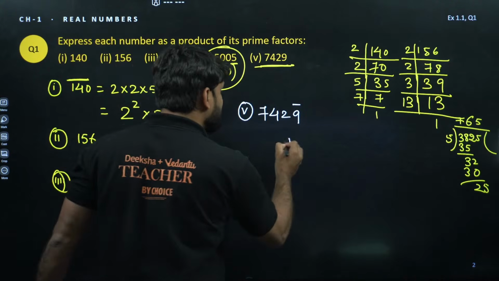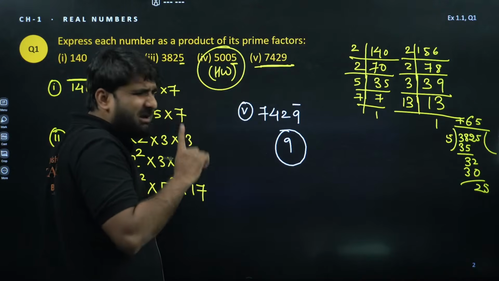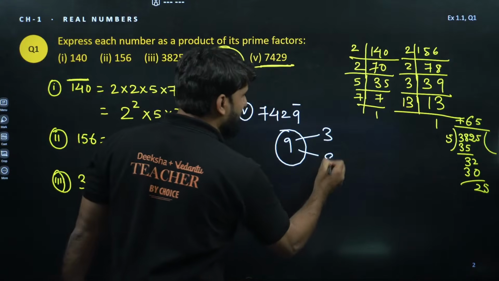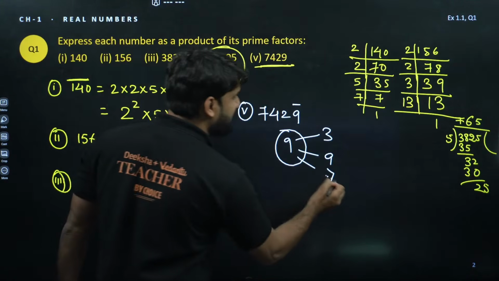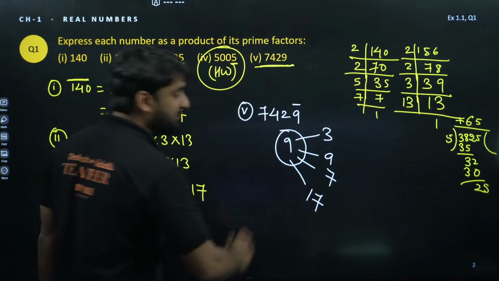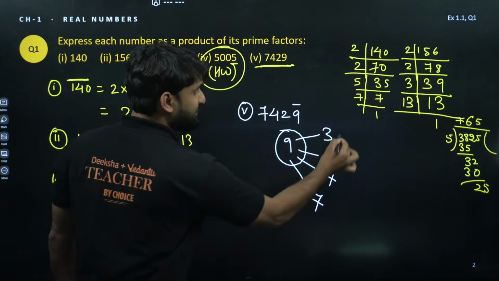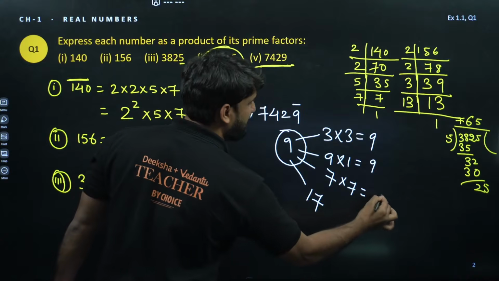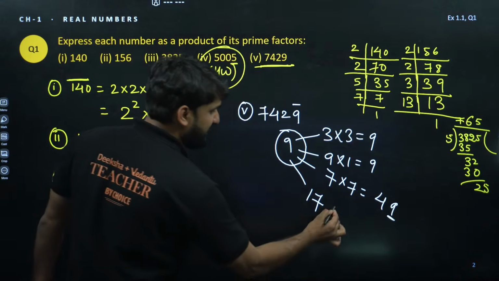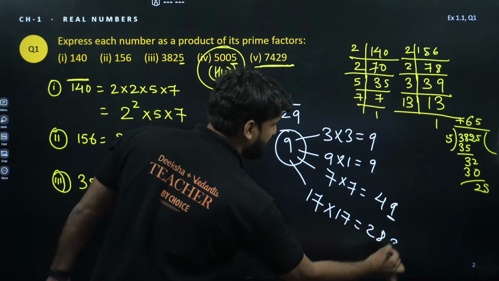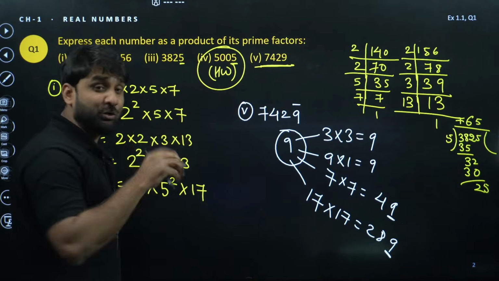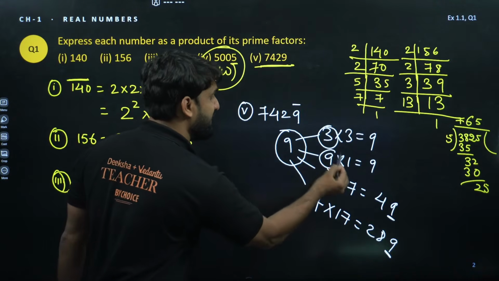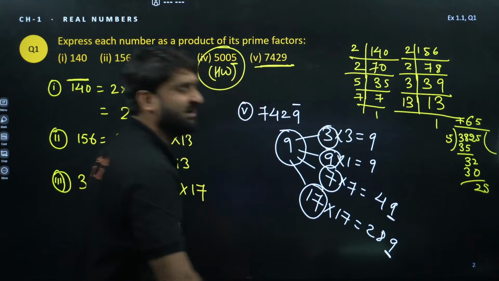If the ones digit is 9, it indicates that the number might be divisible by 3, or by 9, and it may be divisible by 7 or 17. Because 3 times 3 gives 9, and 9 times 1 is 9. 7 times 7 gives ones digit 9, and 17 times 17 is 289, which also has unit digit 9. So this number can be divided by 3, 9, 7 or 17.